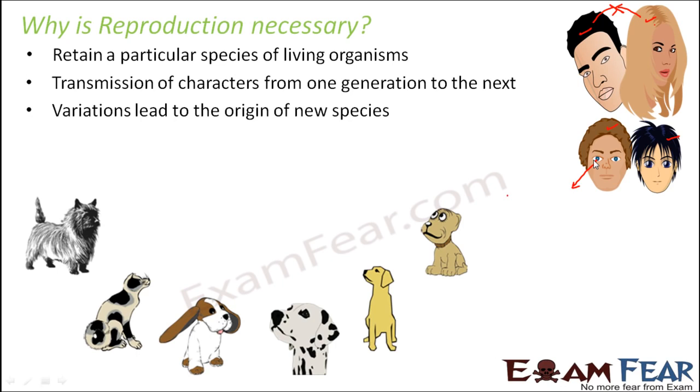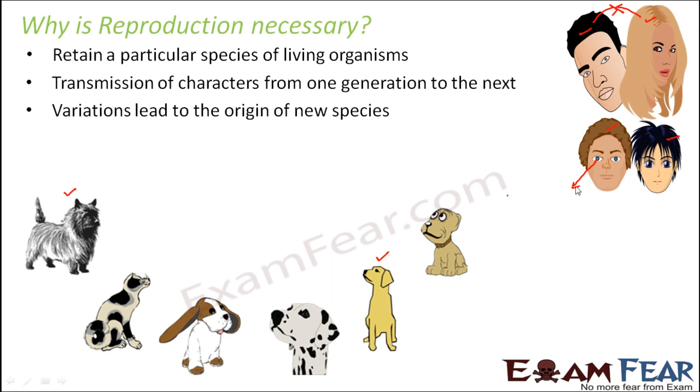Do you think all of them look similar? No, right? If you compare this one, which has so much fur all over its body, with this one, which has no fur at all, they look so different, but they are all dogs. These differences arise from small variations.